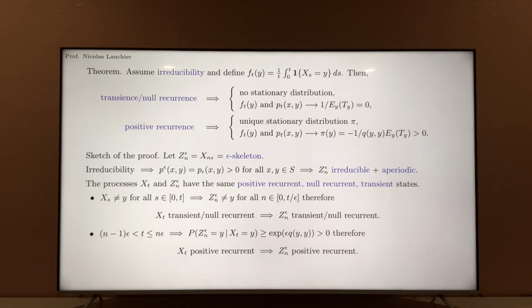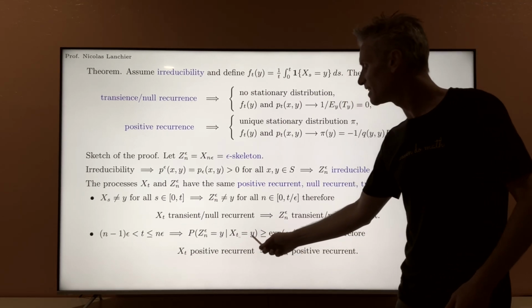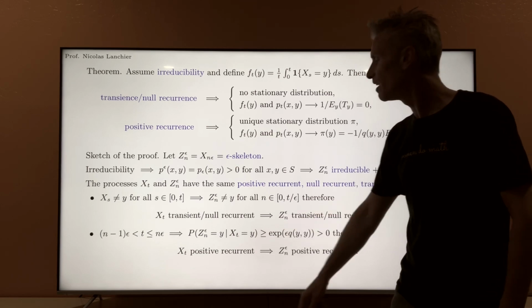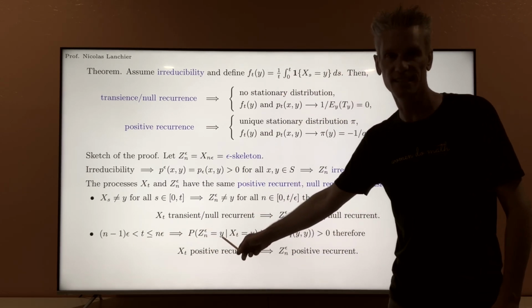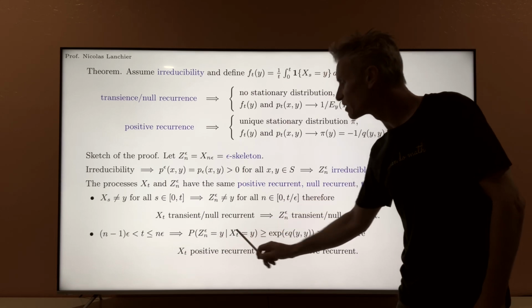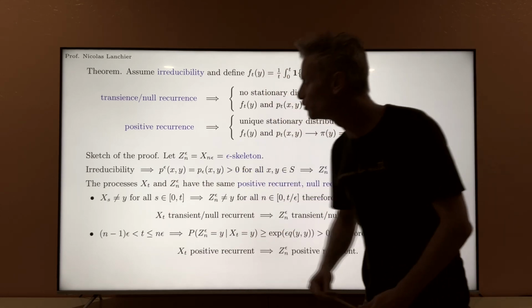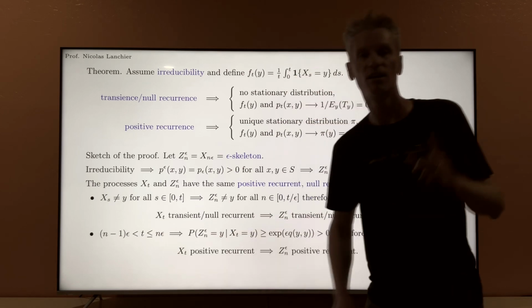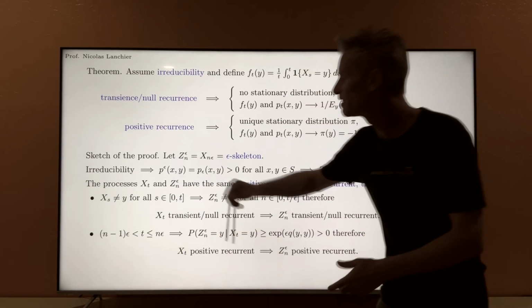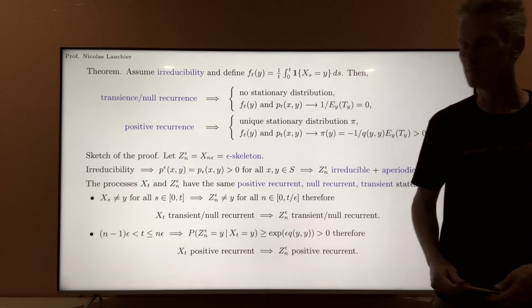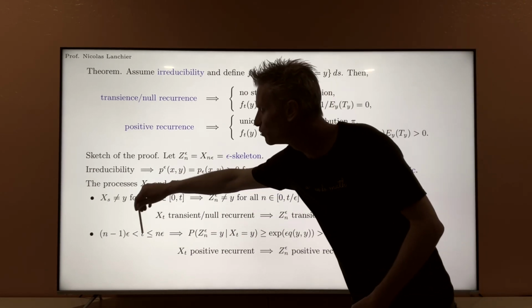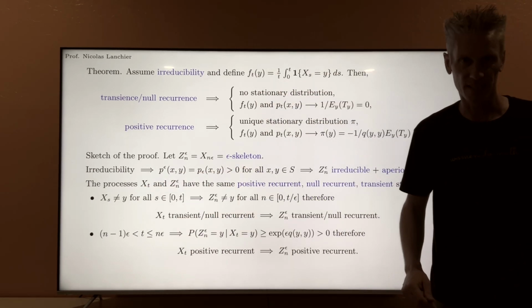The idea is just to see that if this process is in state y at time t, then at time n, the epsilon skeleton is still going to be in state y if the process xt did not have time to jump before time n epsilon. But clearly, because t is sandwiched between those two multiples of epsilon, the difference between those two times is less than epsilon.